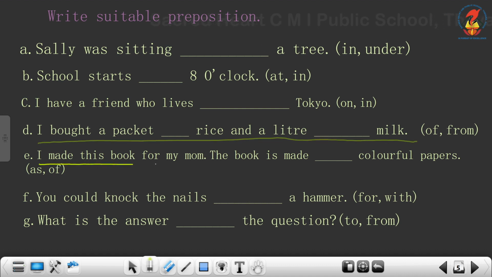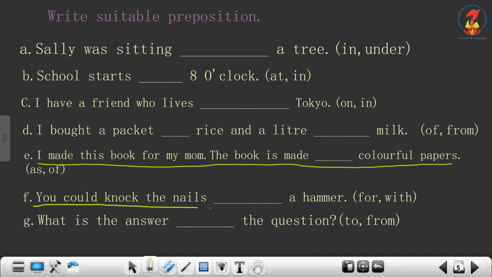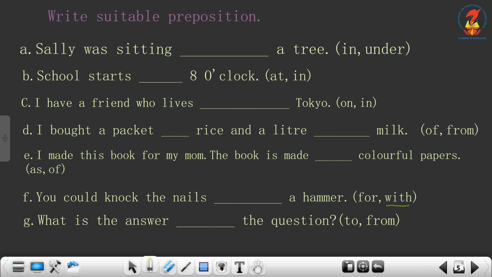E. I made this book for my mom. The book is made dash colorful papers, as or of. What is the book made of? The book is made of colorful papers. Understood? Now F. You could knock the nails dash a hammer, for or with. You could knock the nails with a hammer.